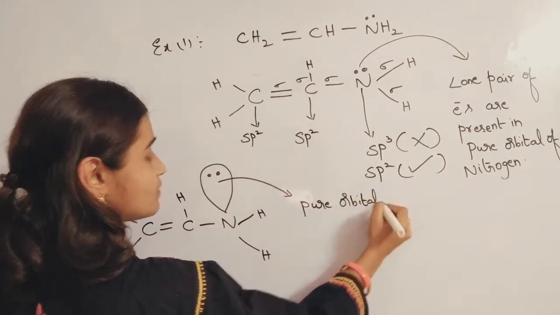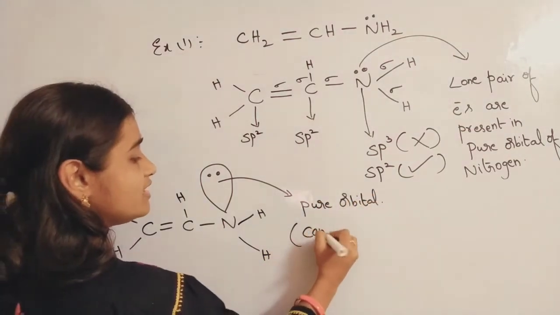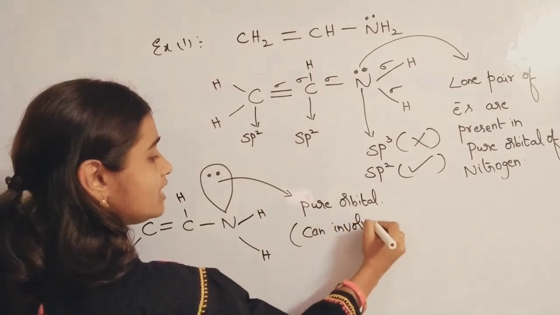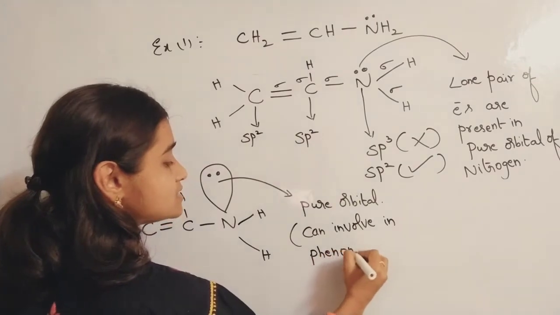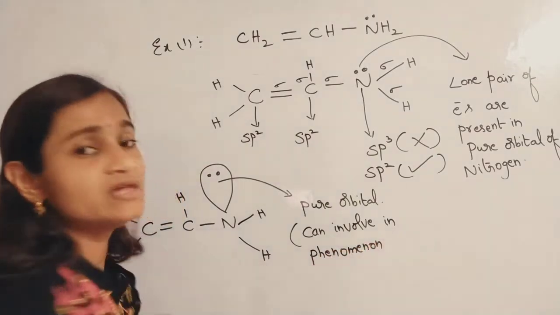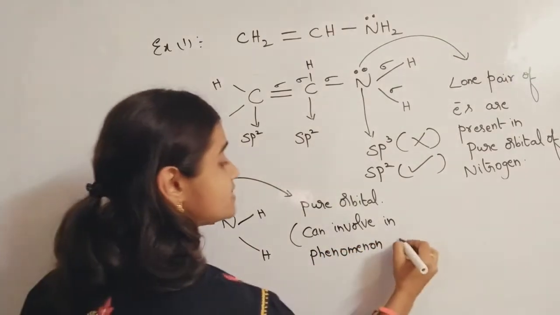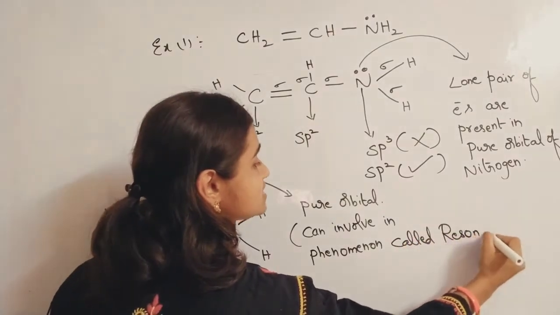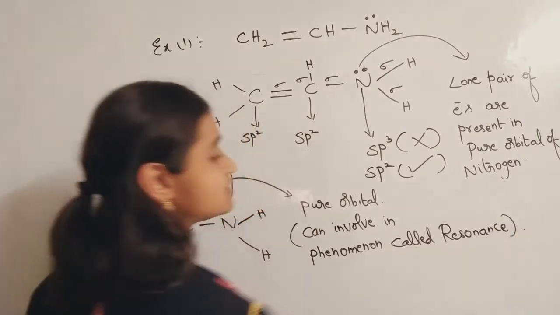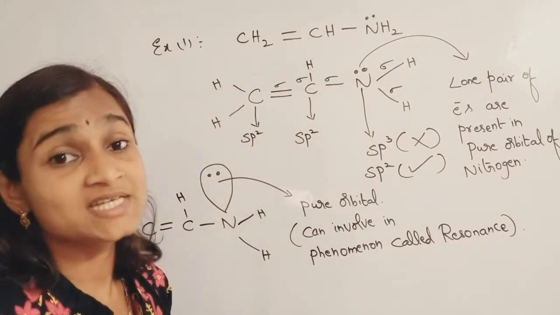What I am saying is this is a pure orbital. If this is a pure orbital, it can be involved in the phenomenon called resonance. What is resonance? Shifting of pi electrons to get more stability.